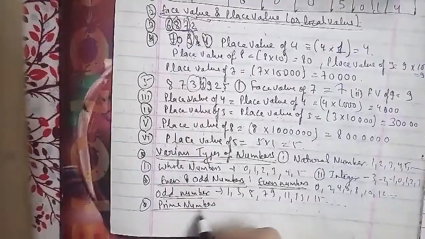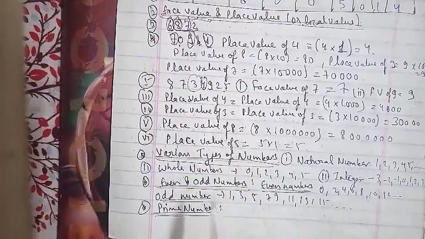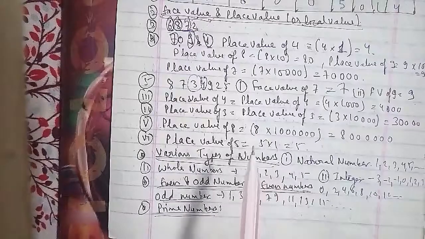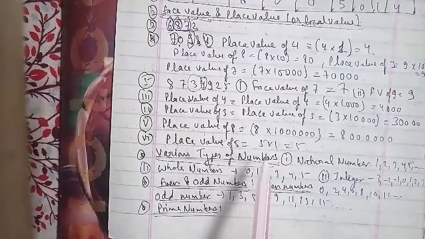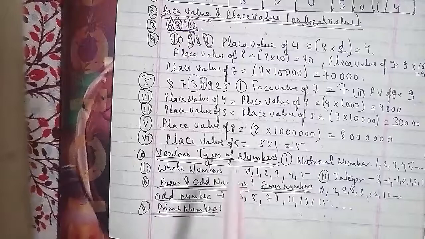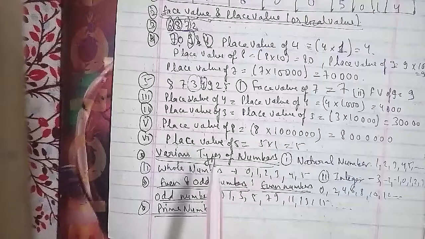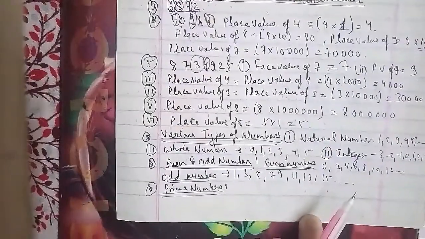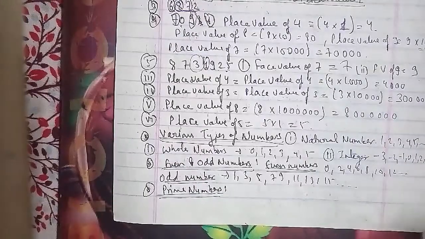From 1 to 100, I will just tell you: 1, 3, 5, 7, 11, 13, 17, 19, 23, 29, 31, 37, 41, 43, 47, 53, 59, 61, 67, 71, 73, 79, 83, 89 and 97.